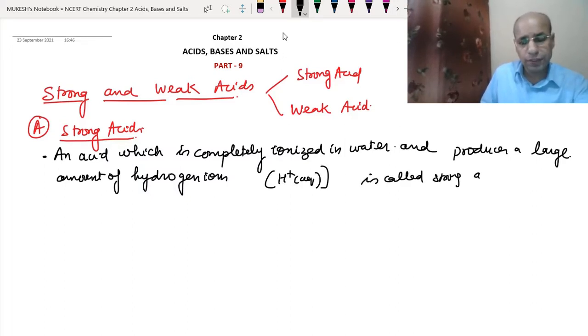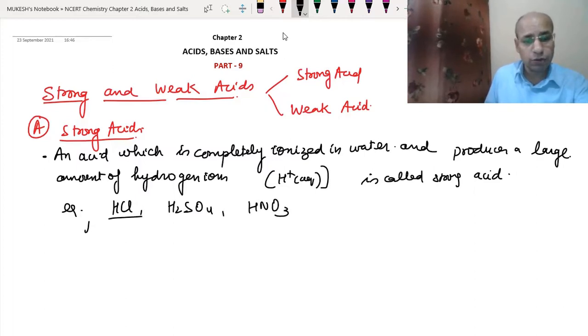This is the definition of a strong acid that we can give. Examples are the mineral acids. HCl is a strong acid, H2SO4 is a strong acid, HNO3 is a strong acid.